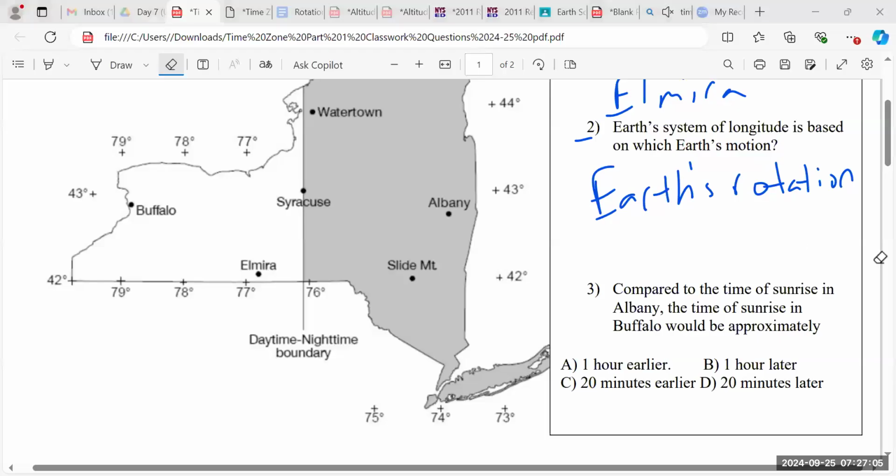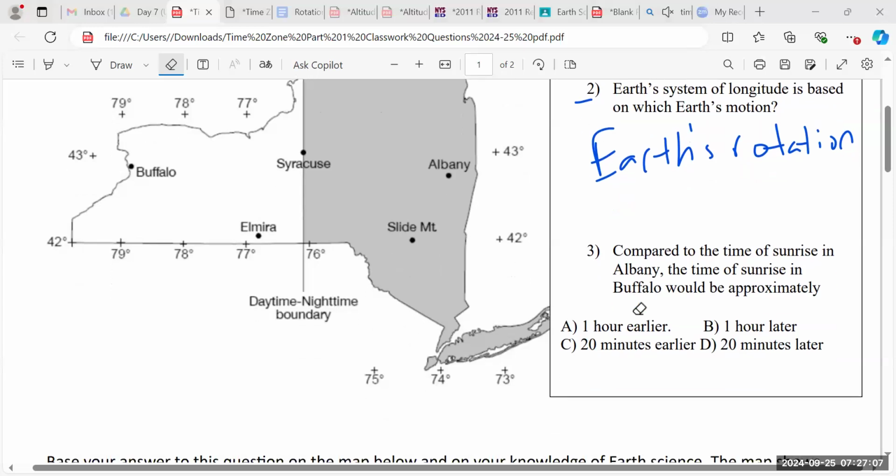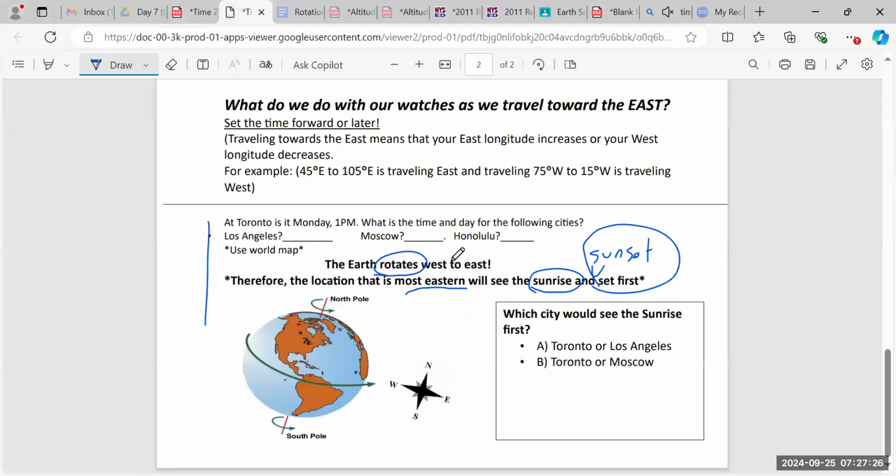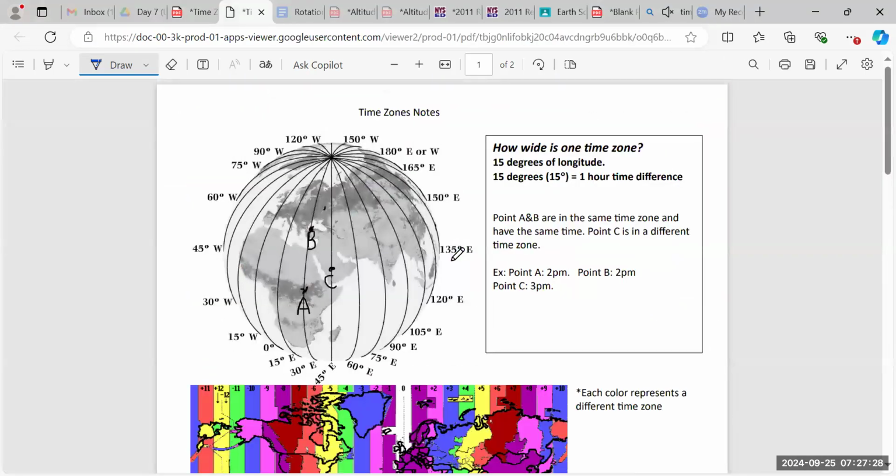All right, number 3. Number 3 says, compared to the time of sunrise in Albany, right? So Albany's right here. The time of sunrise in Buffalo would be approximately what? So one of the things that we've learned in class is one time zone is how many degrees wide? We learned that one time zone is 15 degrees wide, right?